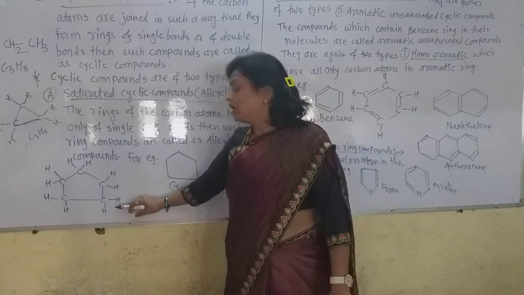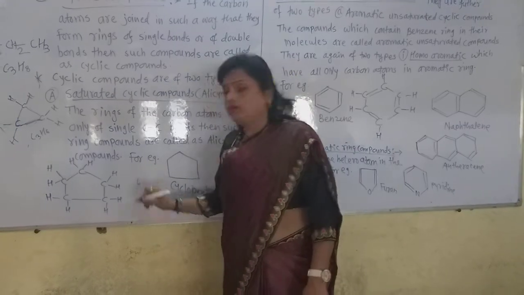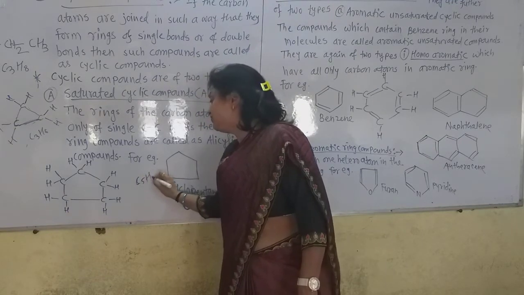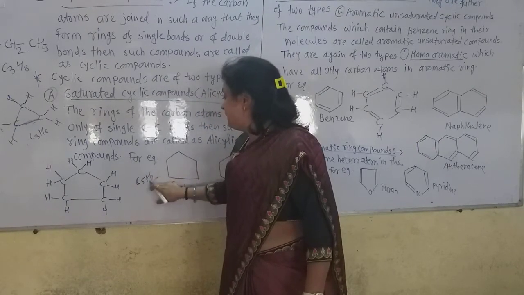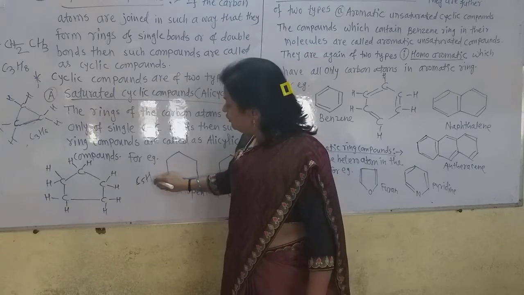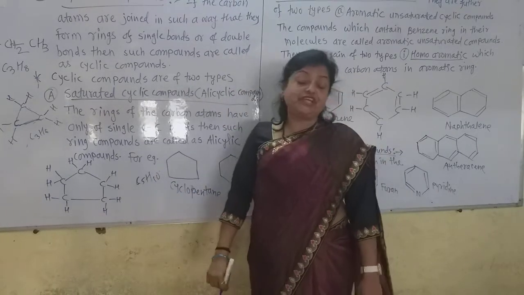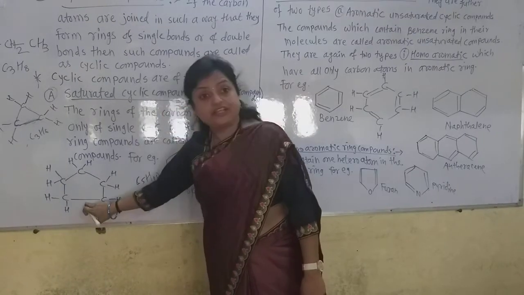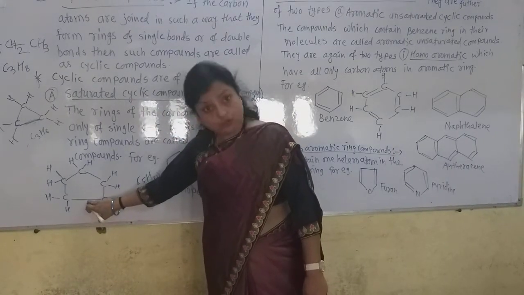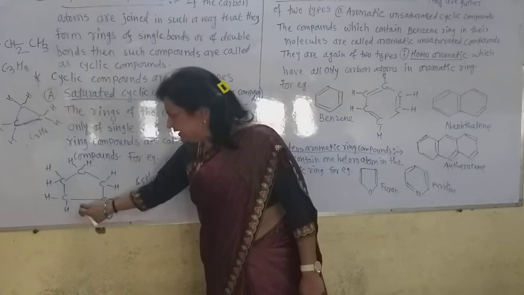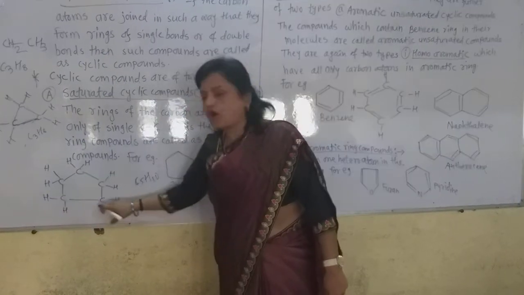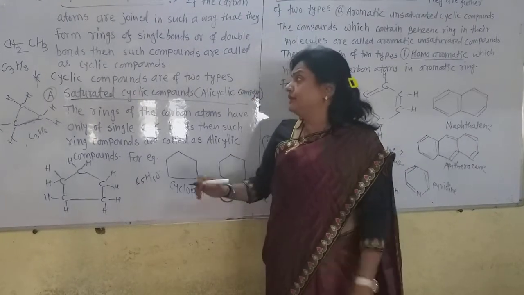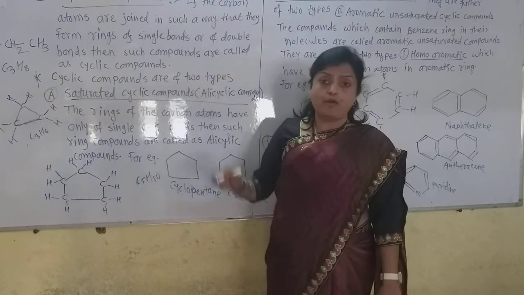Only 4 bonds. Now generally the straight chain pentane has the molecular formula C5H12. But this is the cyclic pentane, so it has the molecular formula C5H10, because the ending carbons are joined to each other and this bond is formed between them. Due to that bond, each ending carbon now has 4 bonds. So 2 hydrogens are not there, they get eliminated. That is the only difference. Now see ring compounds.